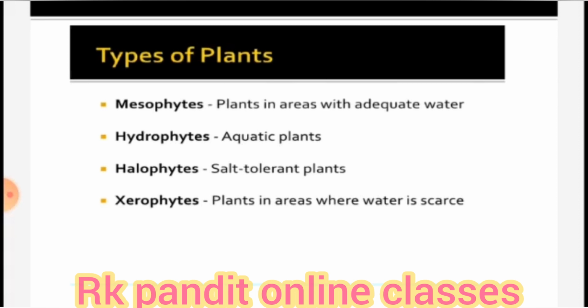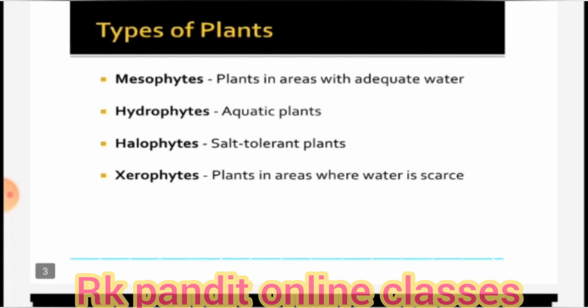You will learn that fourth category in the higher classes. So let us learn about these categories on the basis of the natural habitat of the plants. In your textbook it is given in three categories, that is mesophytes, xerophytes and hydrophytes.